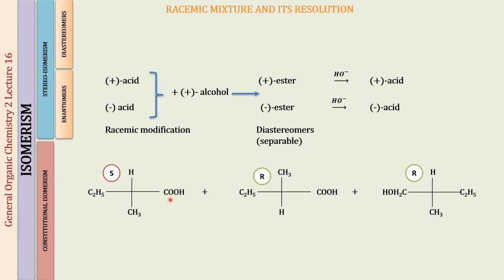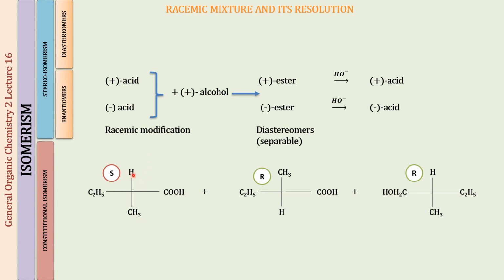So here what you can see is that this is a COOH, so this is an acid. In this acid there is one chirality center. One chirality center means this compound is optically active, right? So if you write the configuration for this, it is going to be S or R. We are going to have COOH group as group number 1, C2H5 as group number 2, CH3 will be 3, and hydrogen will be 4.